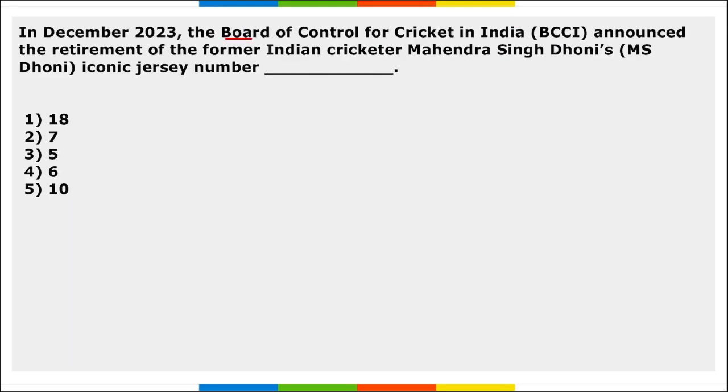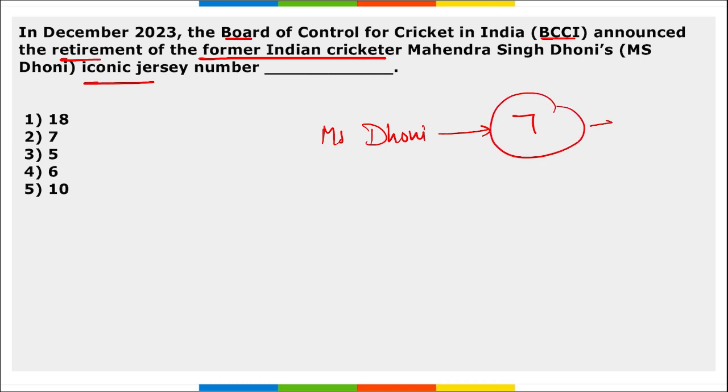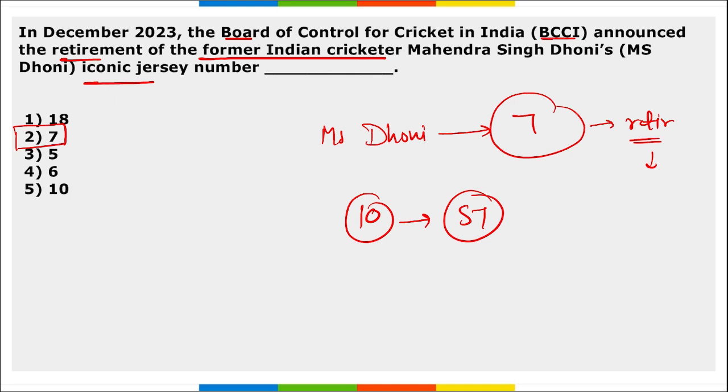Next, BCCI has announced the retirement of former Indian cricketer MS Dhoni's iconic jersey number. MS Dhoni's iconic jersey number is 7, and this jersey number has been retired. What does this retired mean? That this jersey number cannot be given to any other Indian player. Before this, jersey number 10, of Sachin Tendulkar, was also retired.